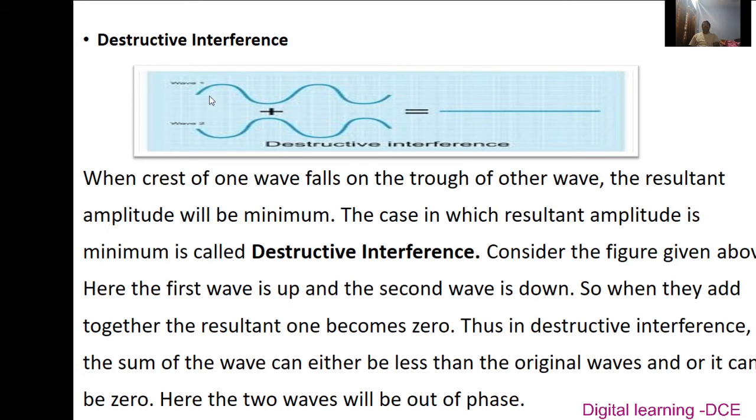We can see in the figure that one wave is up and the second wave is down, so that when they add together the resultant becomes 0. Thus, in destructive interference, the sum of the waves can be either less than the original wave or it can be 0.